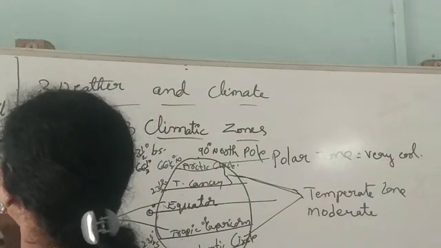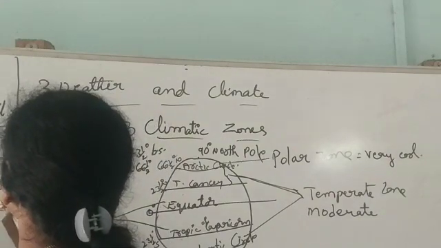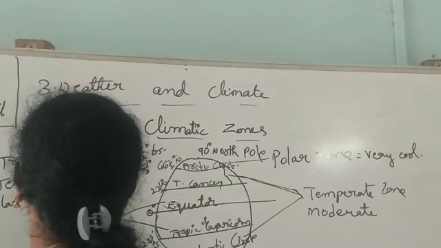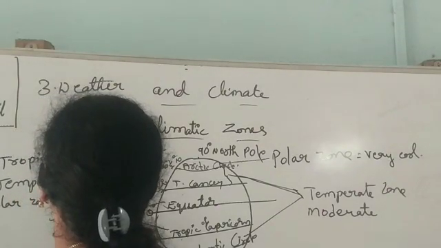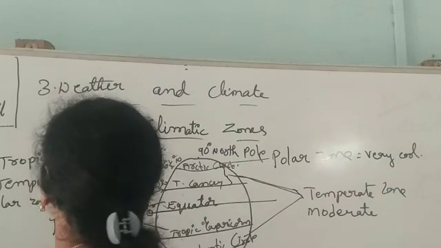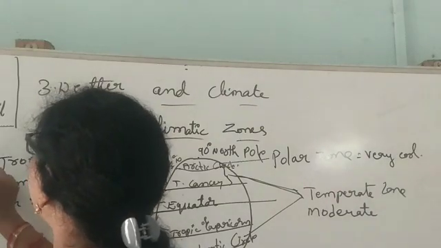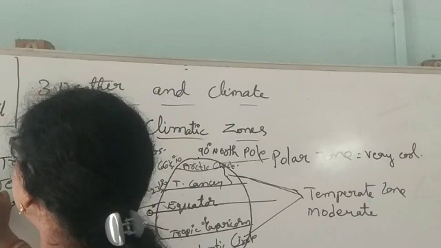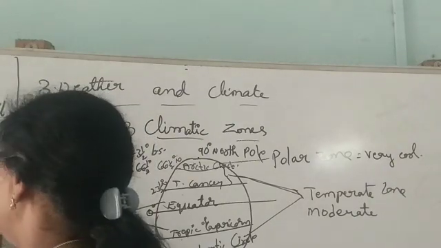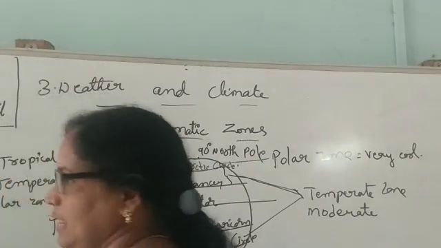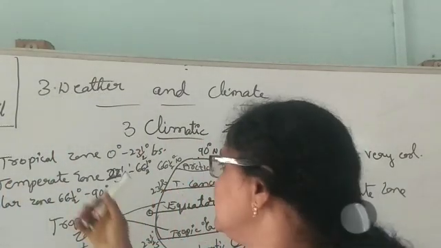And the third one is the polar zone, from 66.5 degrees to 90 degrees on both sides. Here it is hot. Here it is moderate. And here it is cool. The climate in these places is like this.